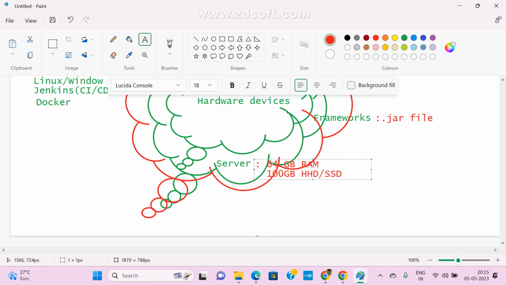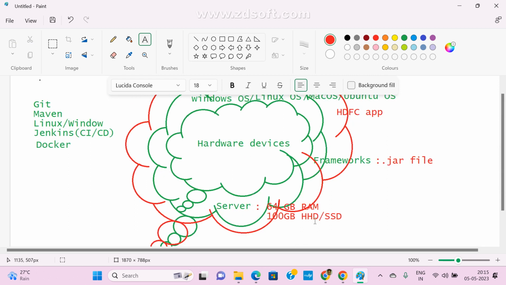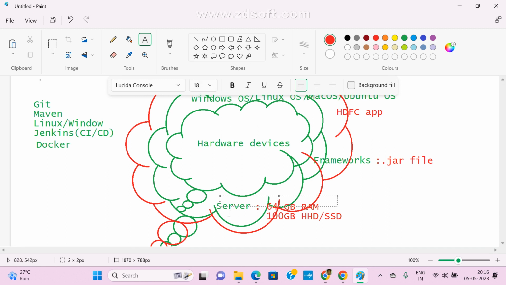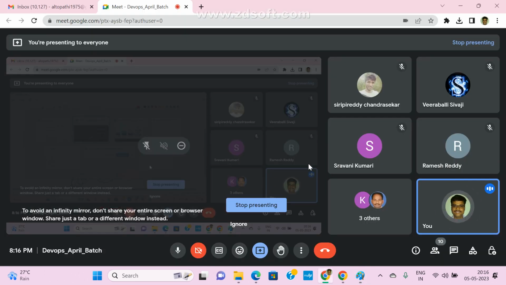Nowadays we call it SSD. This is the hard disk space. If you wanted to buy this much configuration 20 years back, just assume how much it would cost. It is very costly. Now I want to configure two more servers like this, or even four extra servers. How do we achieve that? In that case we go for virtualization.